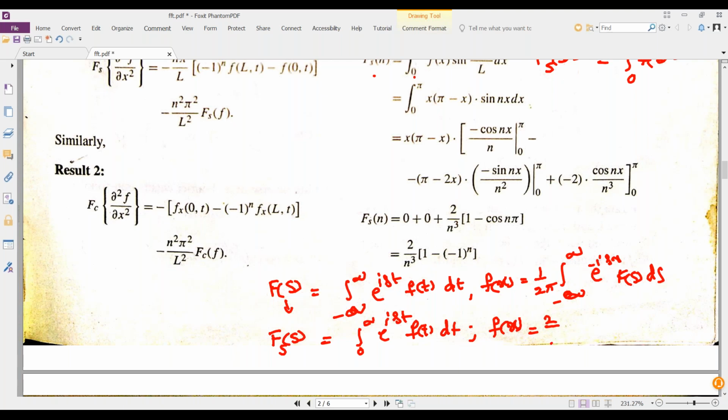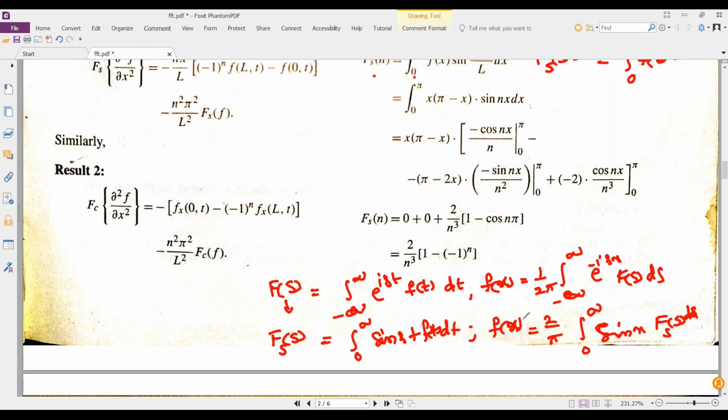So 2 by pi integral 0 to infinity sin sx Fs of s ds. This is ds, this is dt.